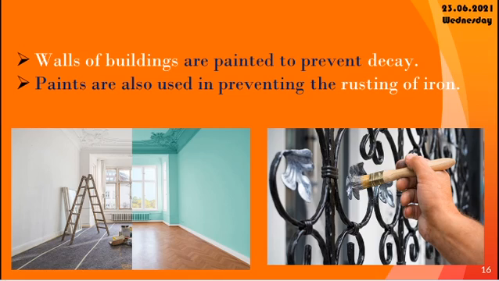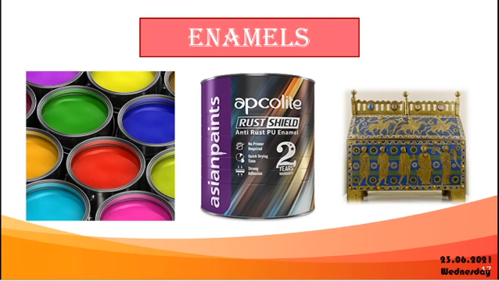We all know we are painting the buildings and the walls. For what purpose? The main thing is to avoid the decay of the walls, so we can avoid destroying the walls by corrosion. And we are painting to prevent rusting also. We all know what is rusting, that reddish brown flaky substance formed around iron objects. By painting them, by giving a coating to them, we can avoid the rusting.